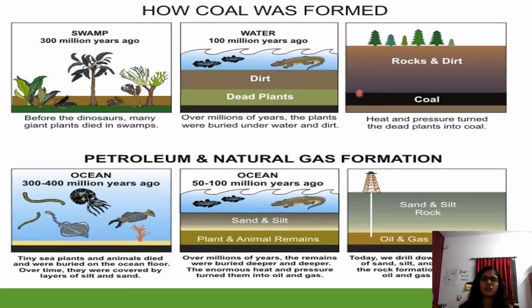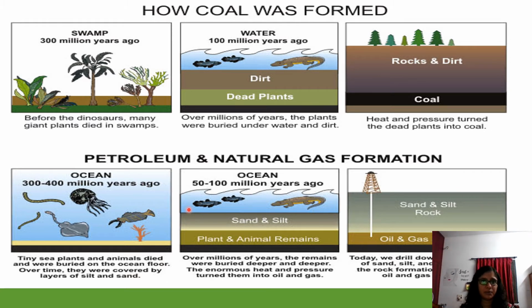Next is how petroleum and natural gas are formed. This is also a similar procedure. Tiny sea plants and animals died and were buried on the ocean floor. Over time, they were covered by layers of silt and sand, that is dirt and sand. Once the animals and plants in the ocean die, they get buried under the water and get covered by mud. They form layers. It's not like they are just buried and you can take them off.